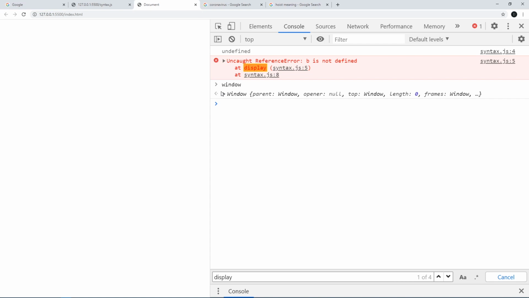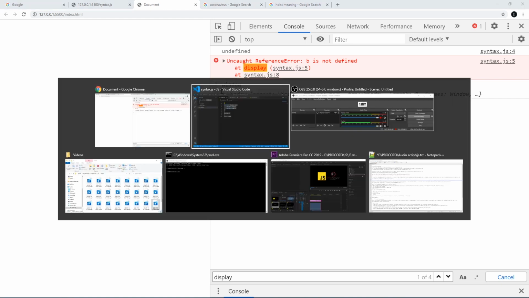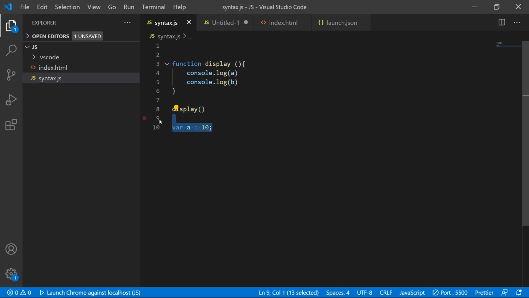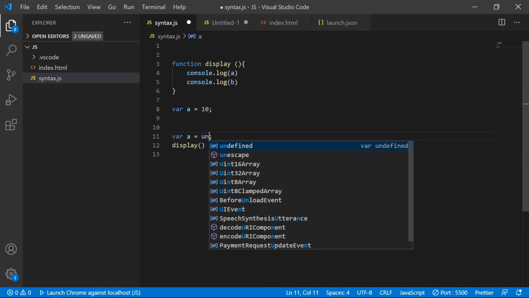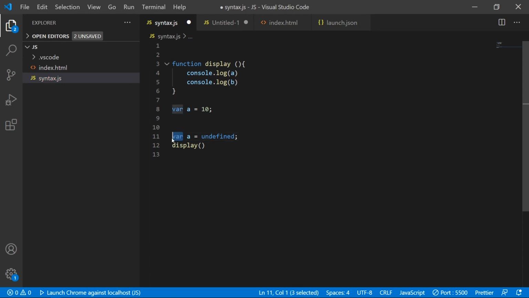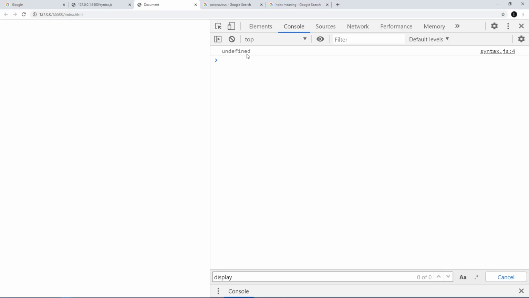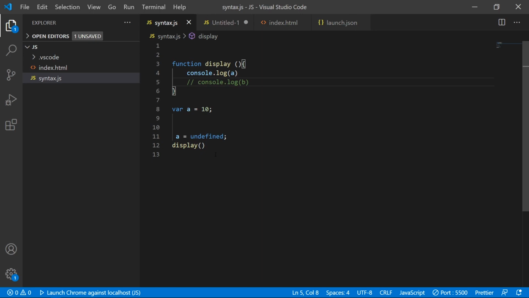Undefined is a special word in JavaScript. So whatever I execute, or whatever I declare at the top of the project, any variable or function, it will be assigned undefined first. So please be clear. Some people will say, okay, let me call somewhere here. So after this call, I am adding undefined here. Let's see what I'll get. So let me comment this. See, I'm getting undefined. So don't make this mistake ever.